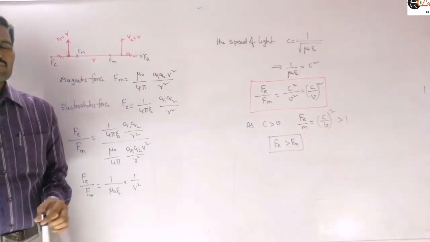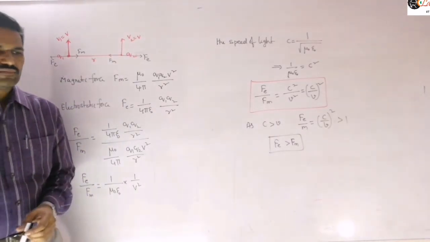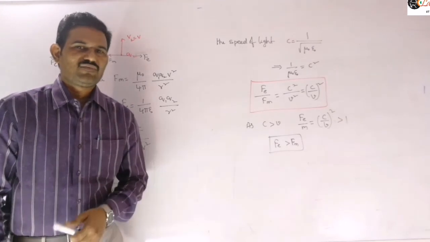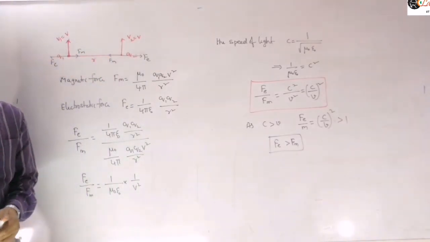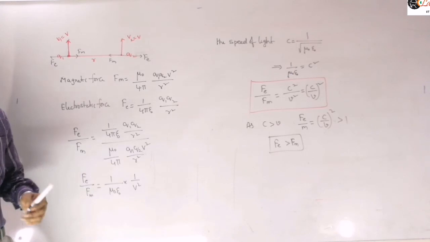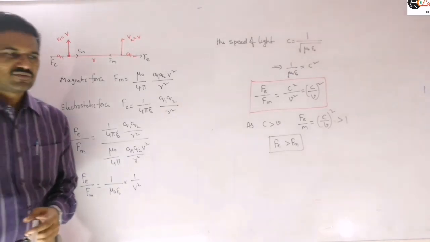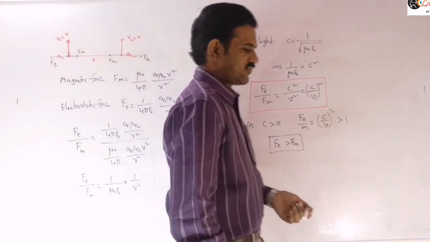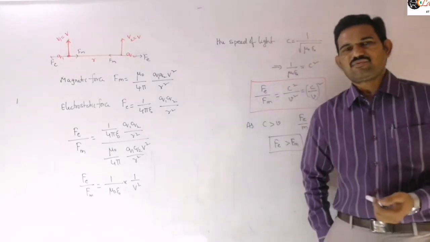If the electric force is attractive, then the net force between them is attractive. If the electric force is repulsive, then the net force between them will be repulsive.